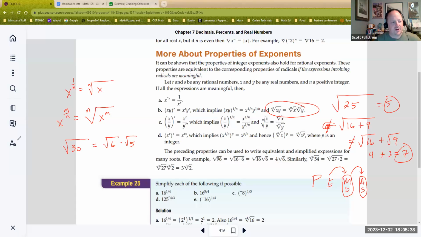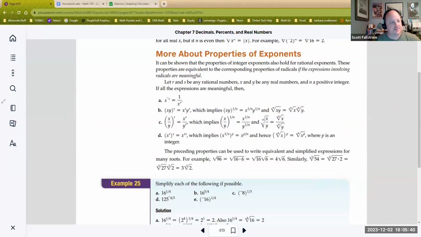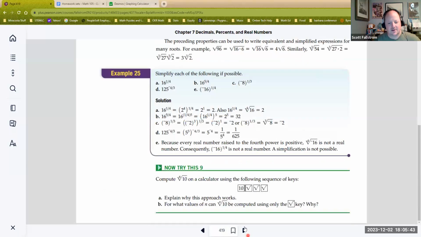So they'll give you a few to practice here with your exponents. And you can do these on your calculator as well. They're asking you to try a few of them without a calculator, so you can kind of do some factoring. When you see 125, you know it ends in a 5, so factor out a 5. When you see 16, you know it's even, so you can factor out a 2. Or the last two digits are divisible by 4, so you can factor out a 4. But get down to prime factors with these, and it's usually a little bit easier to do them. That's my tip for those.